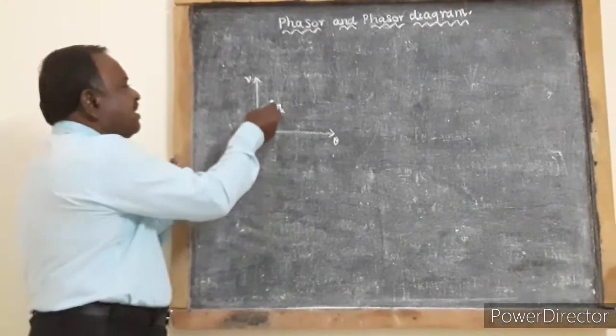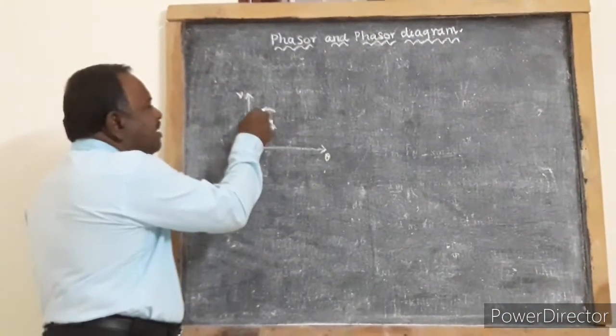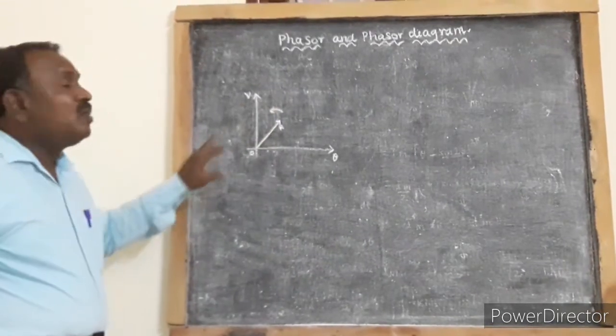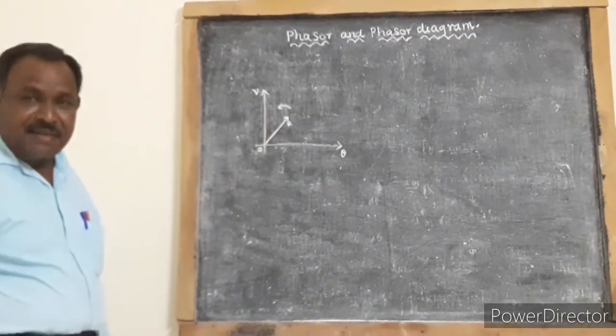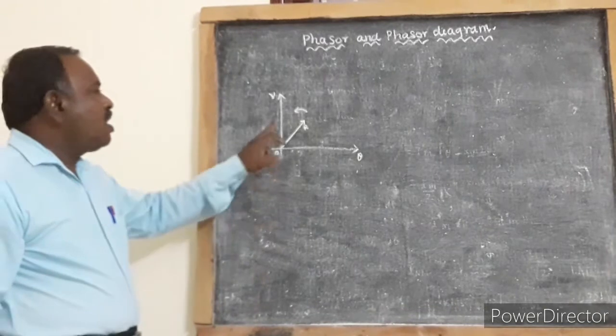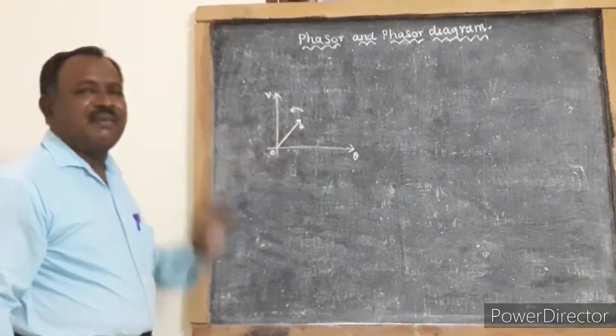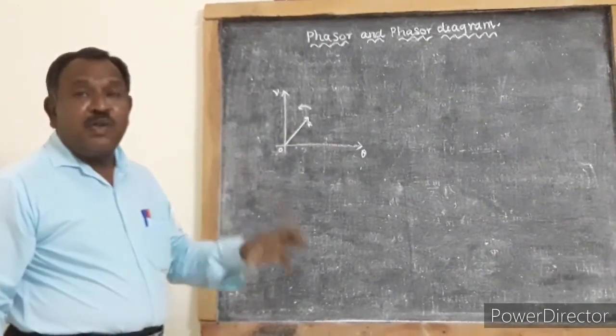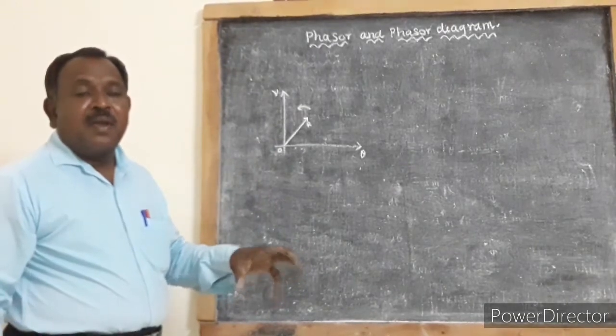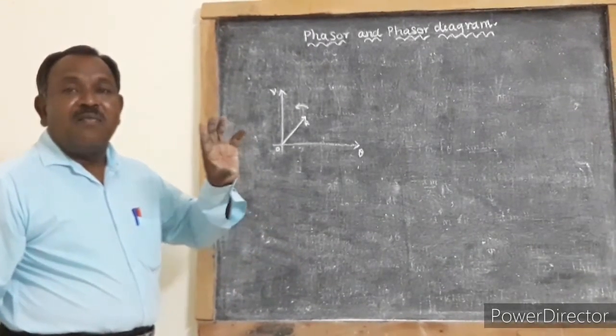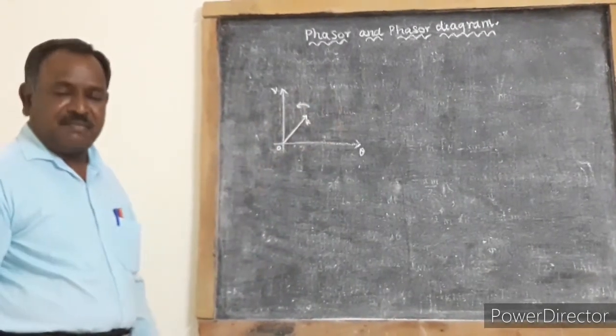When this vector is rotated in the anti-clockwise direction, one rotation of this vector will produce one cycle of the waveform of the voltage.